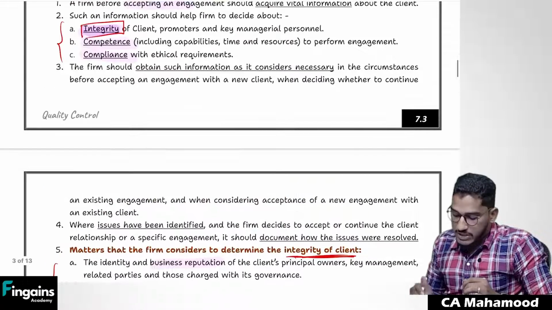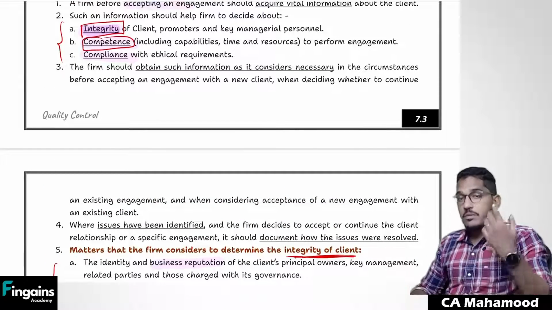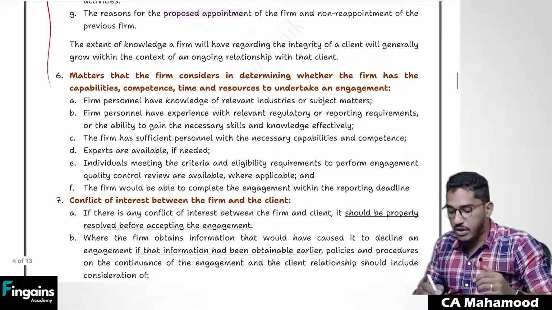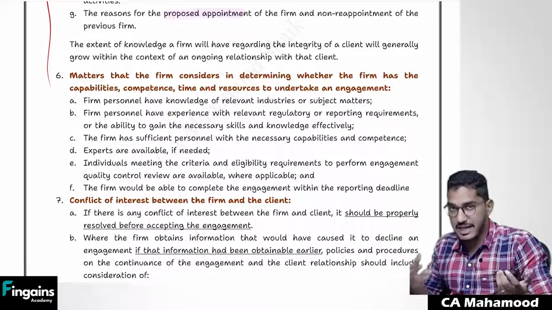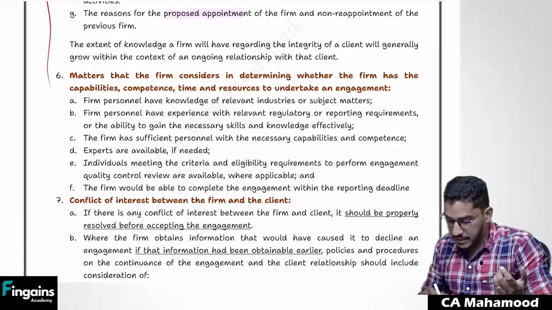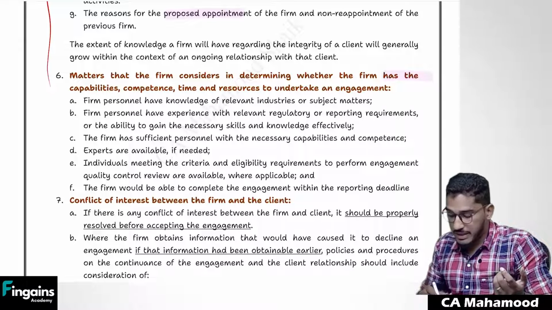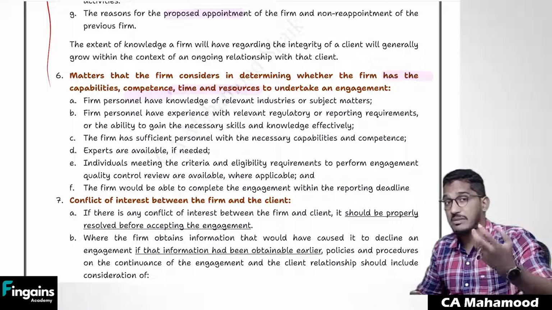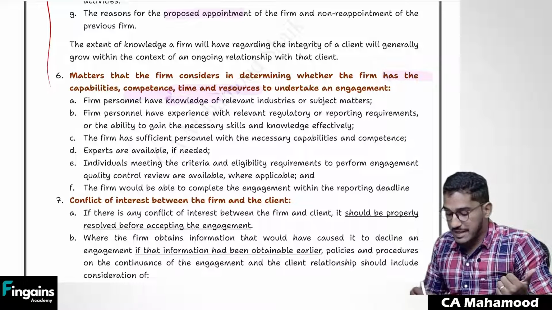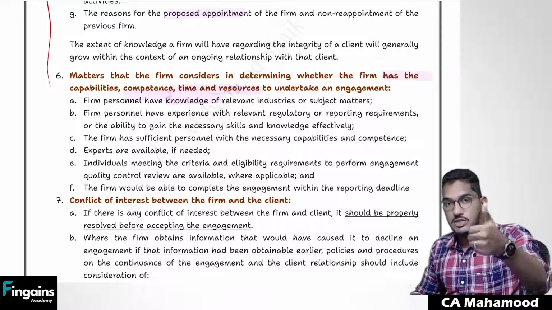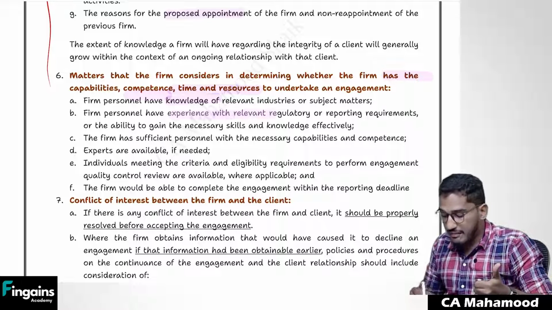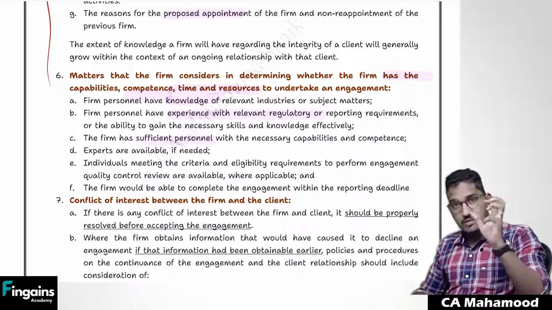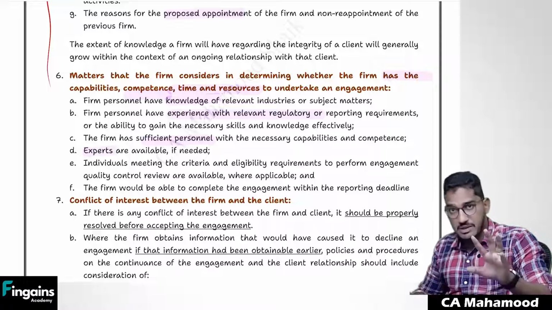And one more factor which I have told you to consider is competence. Sir, you are asking us, before we say yes to an engagement, decide whether we are capable or not. So when deciding whether we are capable or not, what factors will I consider? Let us see. Matters that the firm considers in determining whether the firm has capabilities, competence, time and resources to undertake the engagement. Number one, you have to consider whether as a firm you have knowledge of the industry to which your client belongs. Do you have experience with those laws and regulations? Do you have experience with those reporting requirements? Do you have sufficient staff? Do you have enough team to complete that? Are experts available in case experts are required?